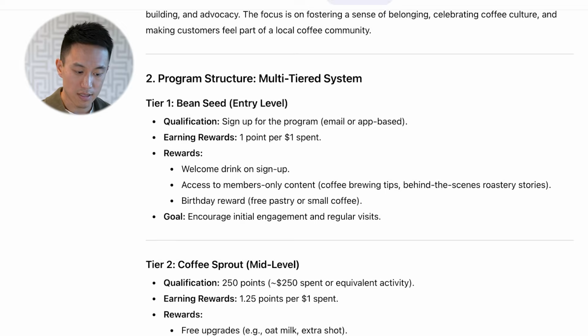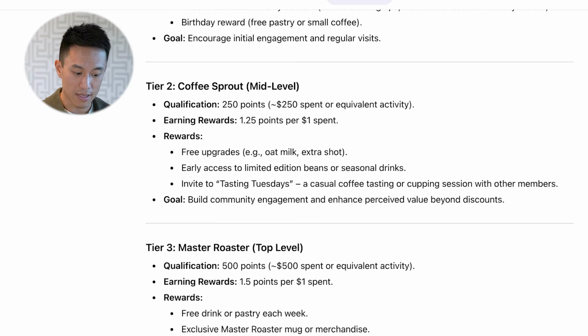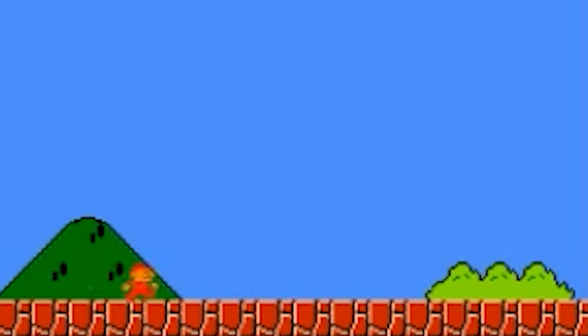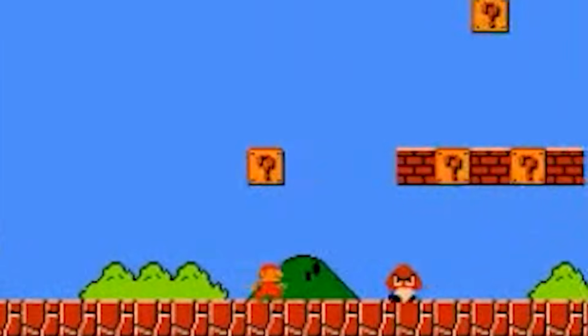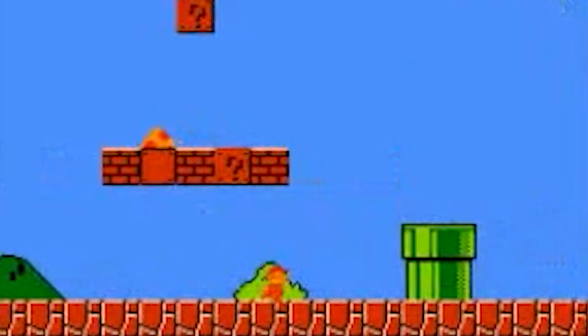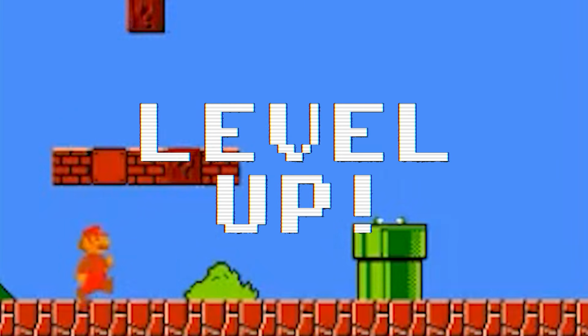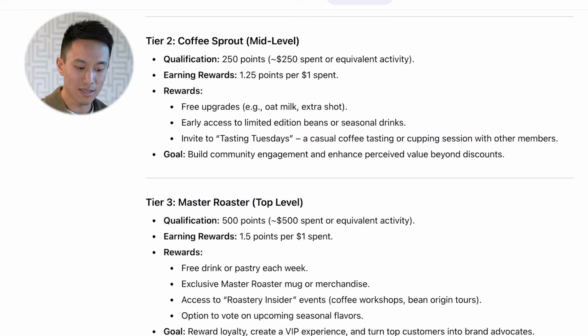What I like about this entire loyalty program is that it is super gamified. It allows you to feel like you're progressing through different levels, so you're encouraged to come on a regular basis to achieve the next tier, the next bean status, from a bean seed to a coffee sprout, which is super cool and cute.